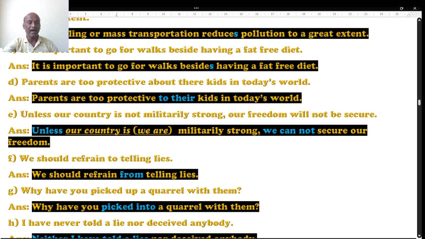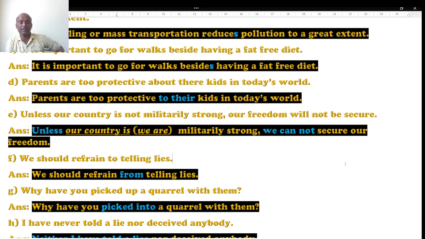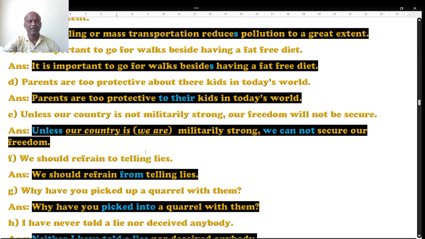Next one. Unless our country is not militarily strong, our freedom will not be secure. See, our freedom fighters fought for a nation, they staked their lives, so much bloodshed happened, and after that, finally, we attained liberty or freedom. But there is some mistake in this sentence, which sounds strange. I feel like there is some mistake. It sounds wrong.